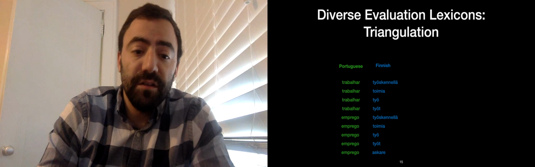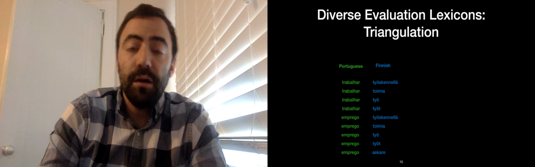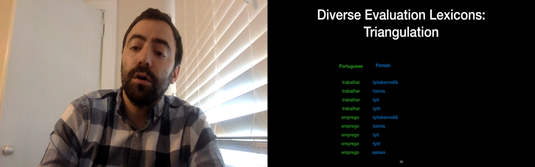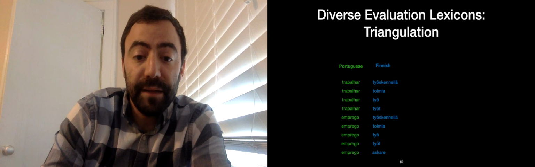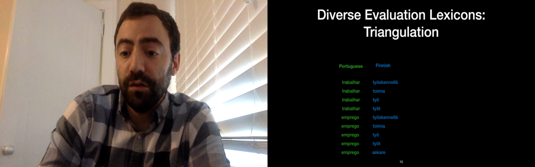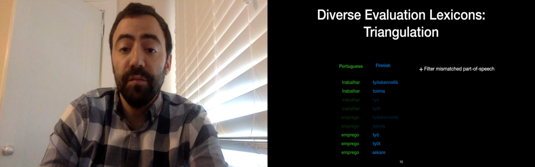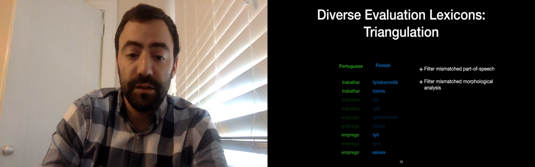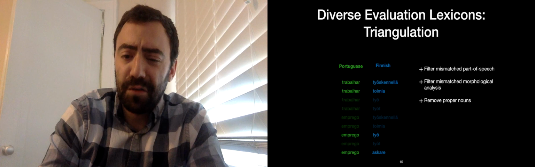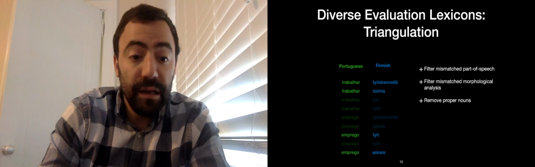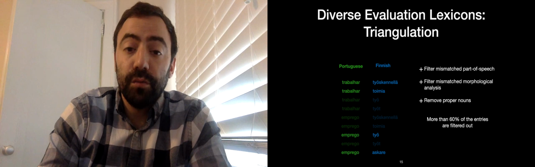Now, not all of these 9 word pairs are correct. The English word work can be both a noun and a verb. You can go to work or you can work on a project. We ensure the quality of the dictionaries by tagging all words with their part of speech or morphological analysis, and then we filter out the triangulated word pairs that have different parts of speech or different morphological tags. Following best practices, we also remove proper nouns because they can obscure the results. In the end, more than 60% of the triangulated entries are filtered out, and we are left with much higher quality lexicons.